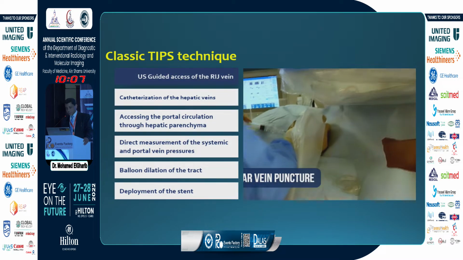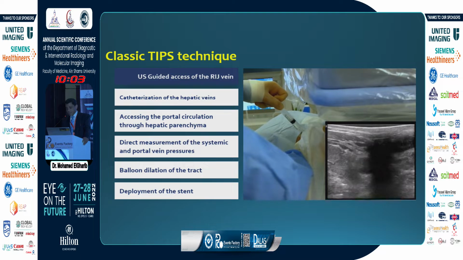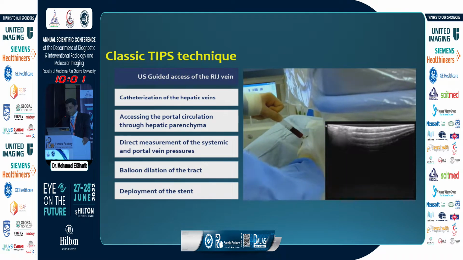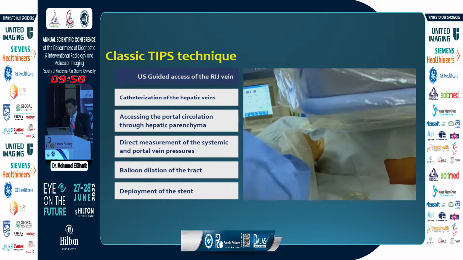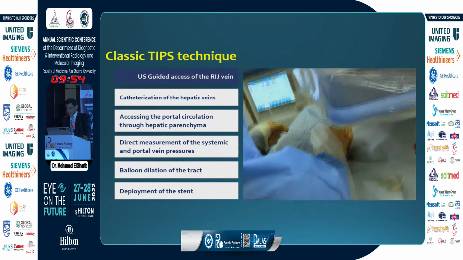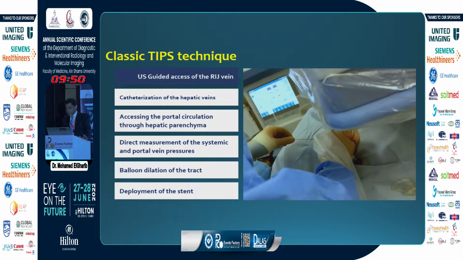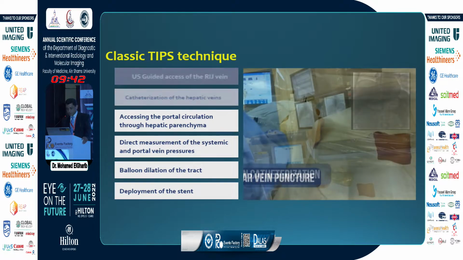So these videos will show us the classic TIPS technique. The first step is doing the transjugular approach by puncturing of the internal jugular vein, and we almost always do this under ultrasound guidance to facilitate the puncture. There is no need to do it blindly. This may lead to complication at the beginning of the procedure. So the ultrasound machine is beside us, so we use it to do the jugular puncture.